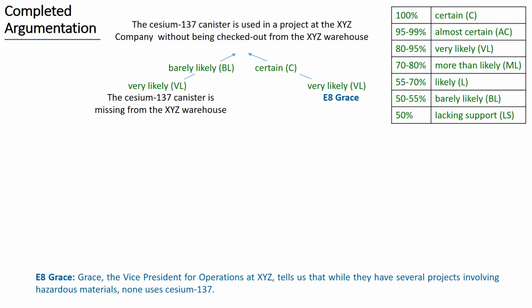The relevance of this evidence item is certain because it directly contradicts the top hypothesis. We have no reason not to believe Grace, so let's assess the credibility of this evidence item as very likely. Thus, we also have a disfavoring argument with inferential force very likely, the minimum between the relevance and the credibility of the evidence item.